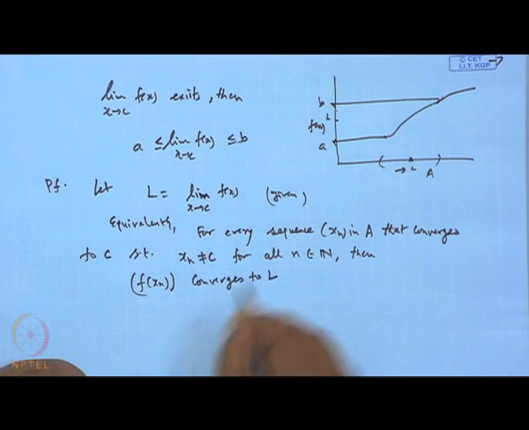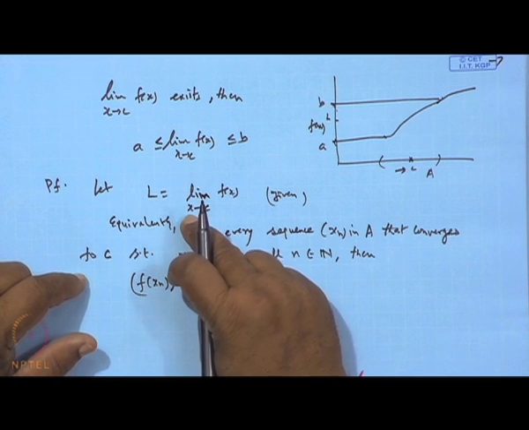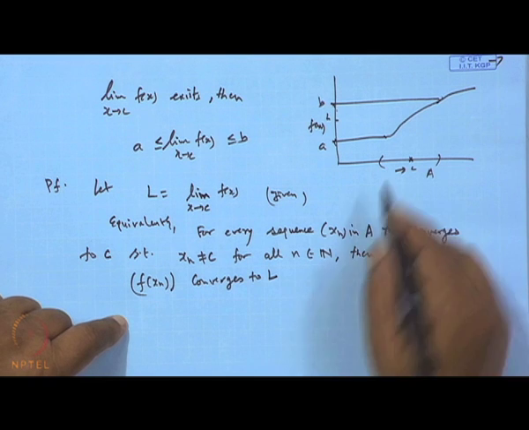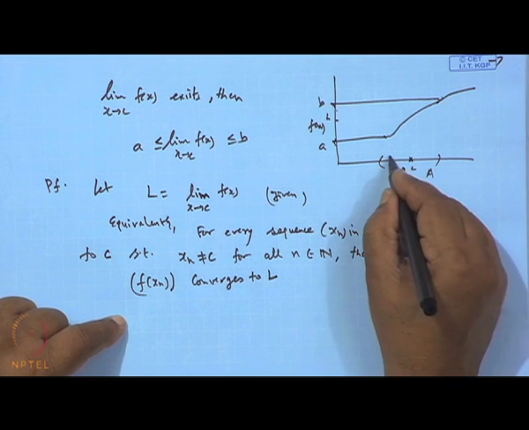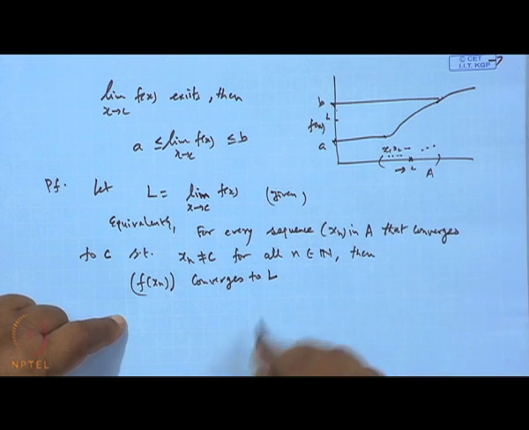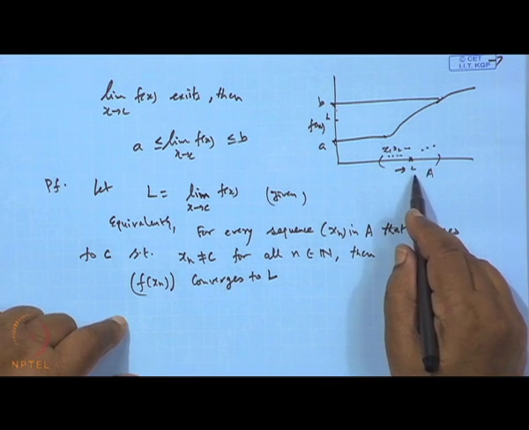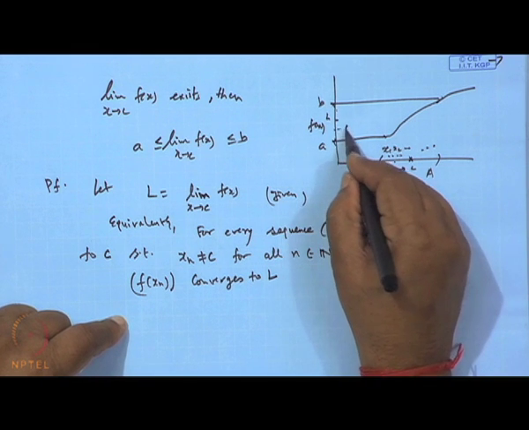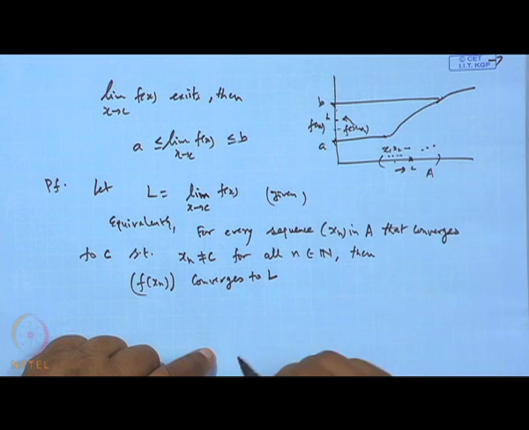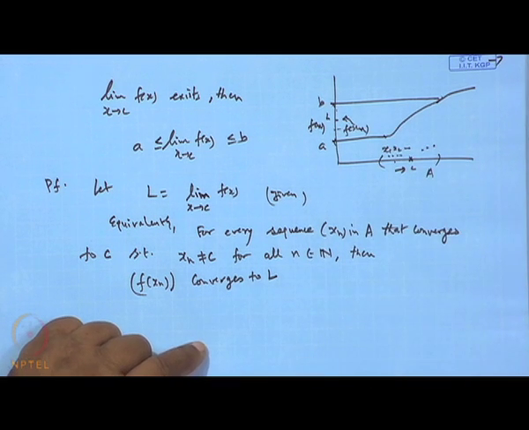converges to L. So, when we say the limit of the function f(x) when x tends to C is L, equivalently we can also say that for any sequence x_n in A, meaning x_1, x_2, ..., x_n, all different from C, the corresponding images f(x_1), f(x_2), ..., f(x_n) will converge to L. This is the equivalent definition. So, using this definition we can now prove it like this.